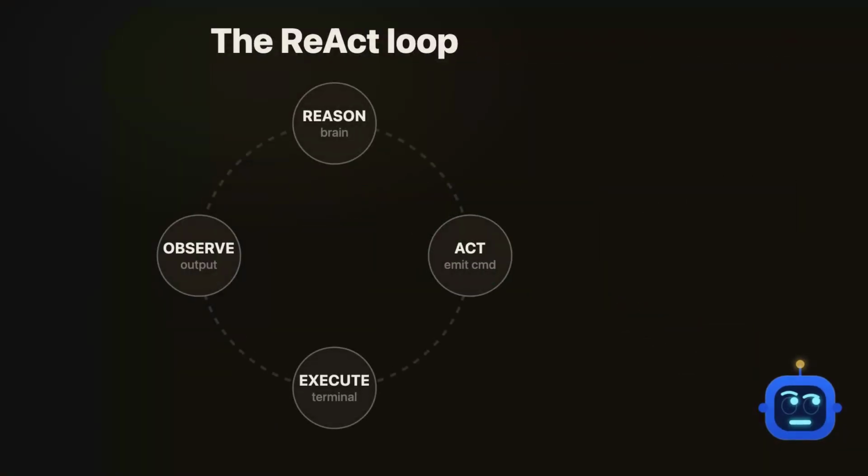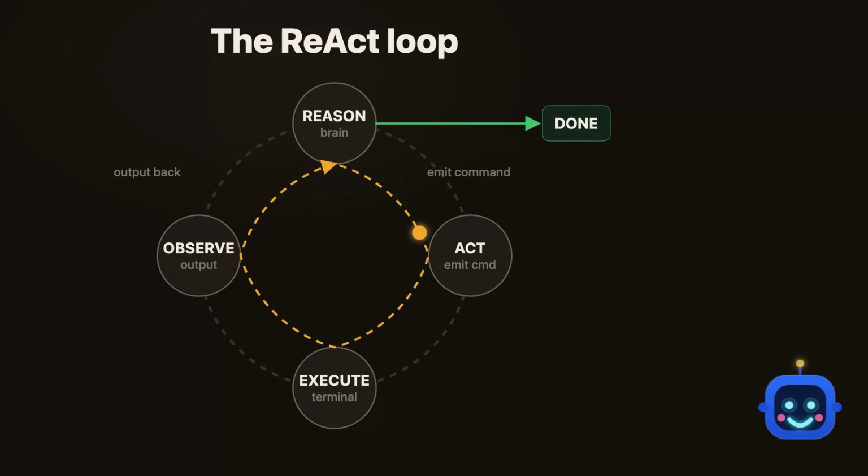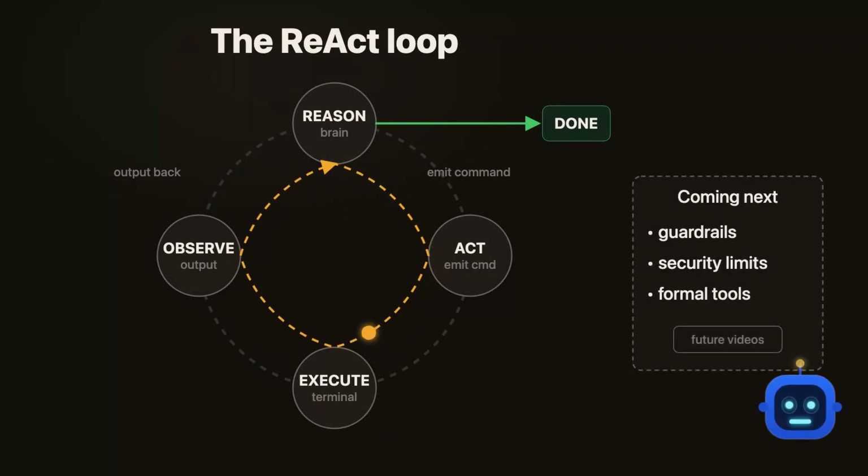The pattern driving it is called the ReAct loop, and it is simple. The model reasons about the problem, emits one command, your code runs that command, and you feed the output straight back to the model. It reasons again with that new information, emits the next command, and the loop repeats until the model signals it is done. Real agents also need guardrails, security limits, and formal tool definitions. We will see them in detail in future videos.